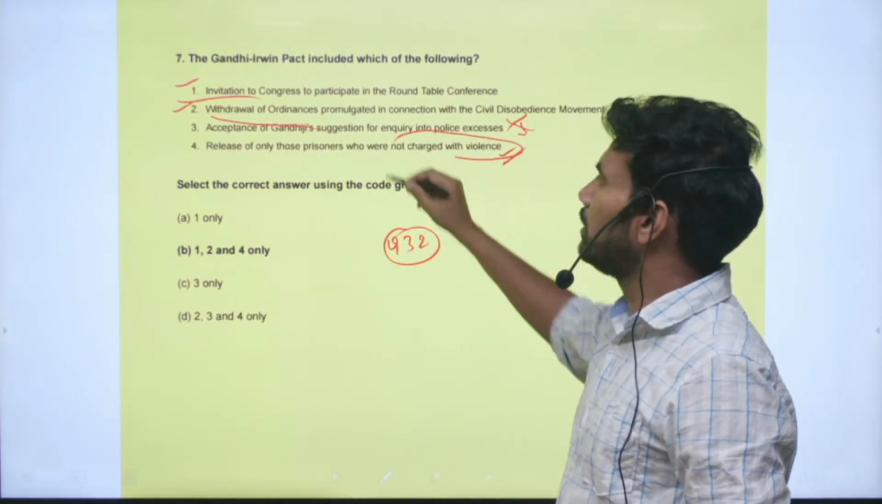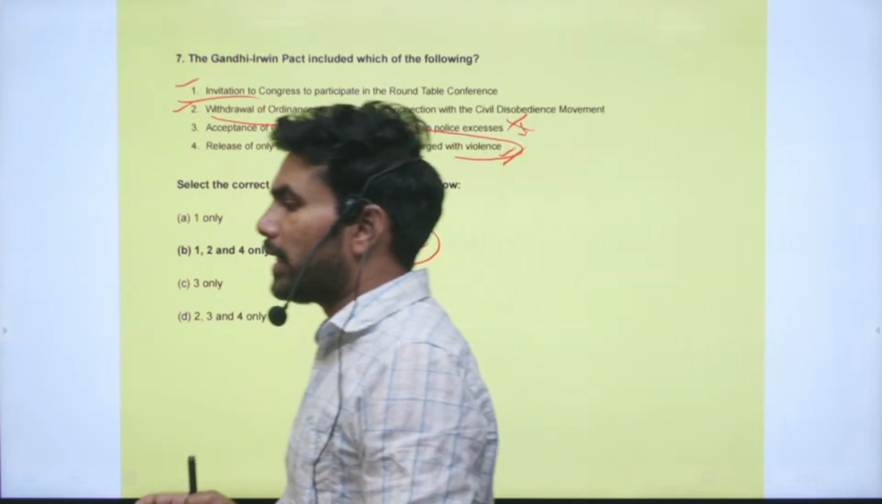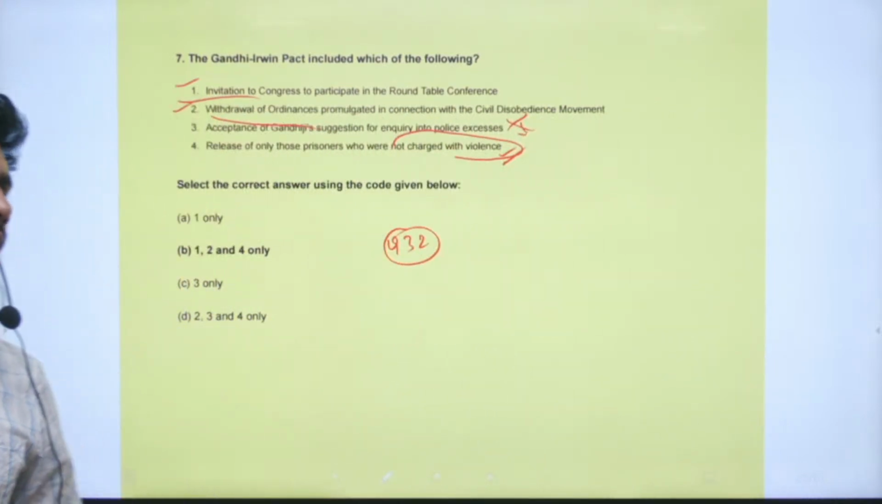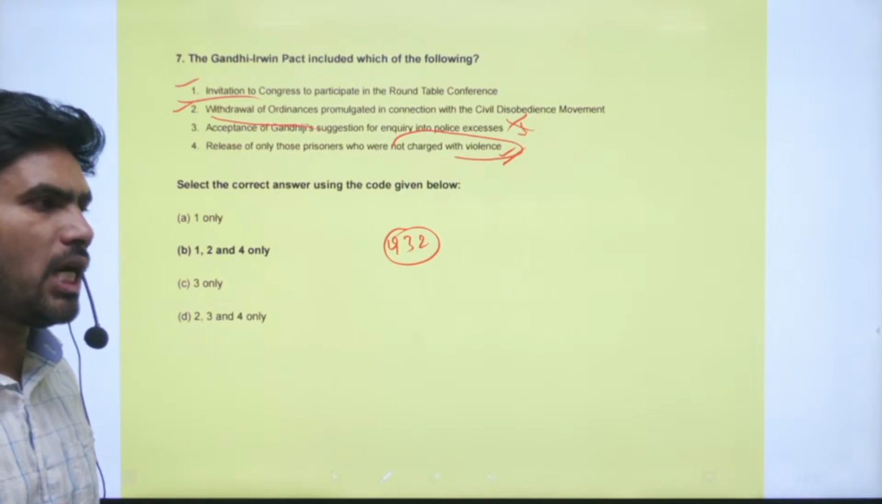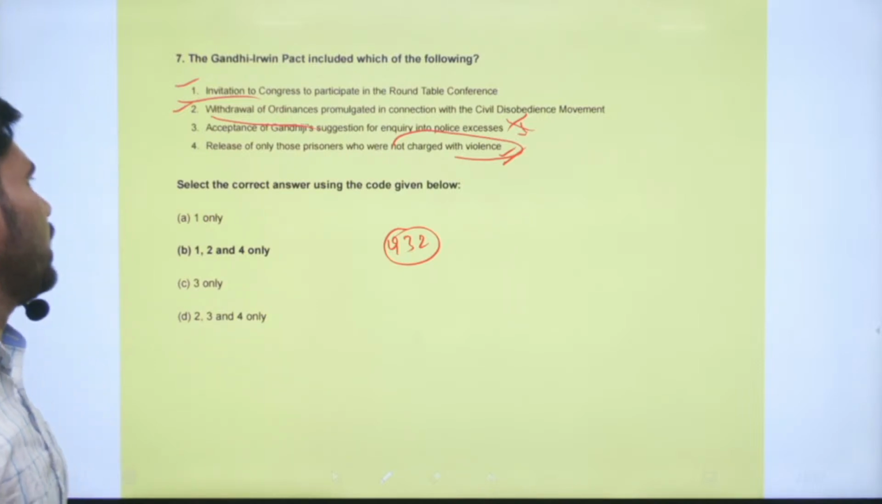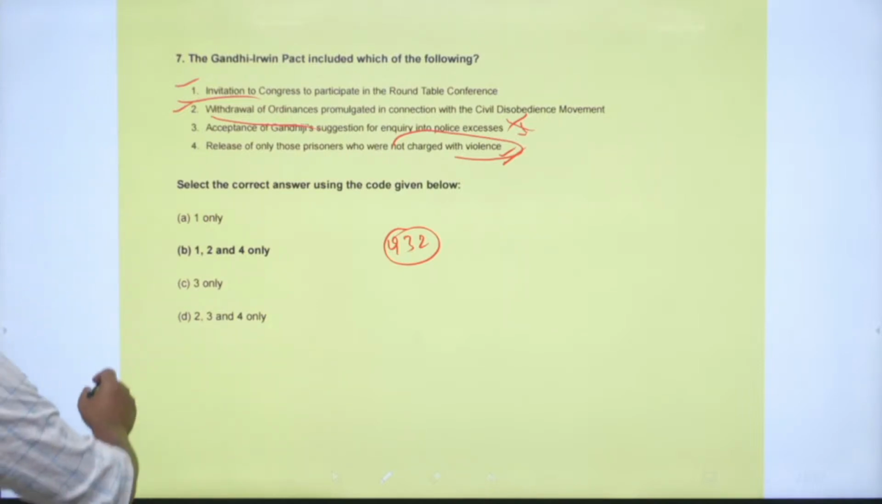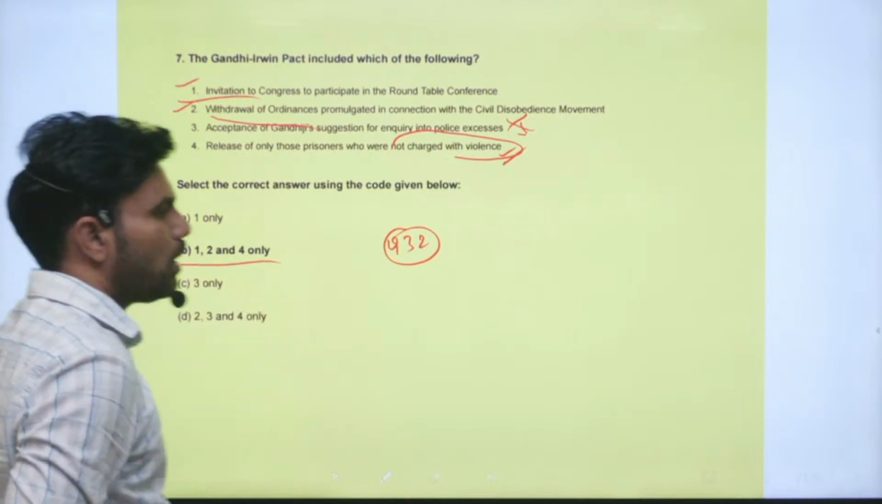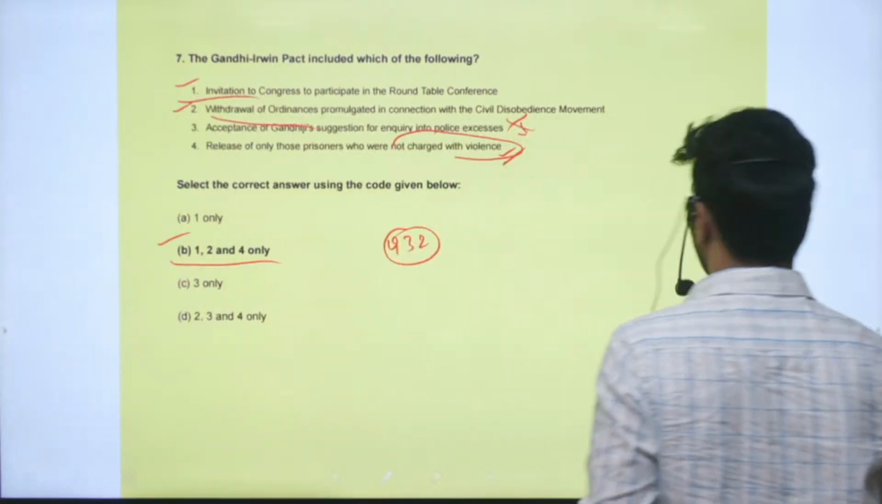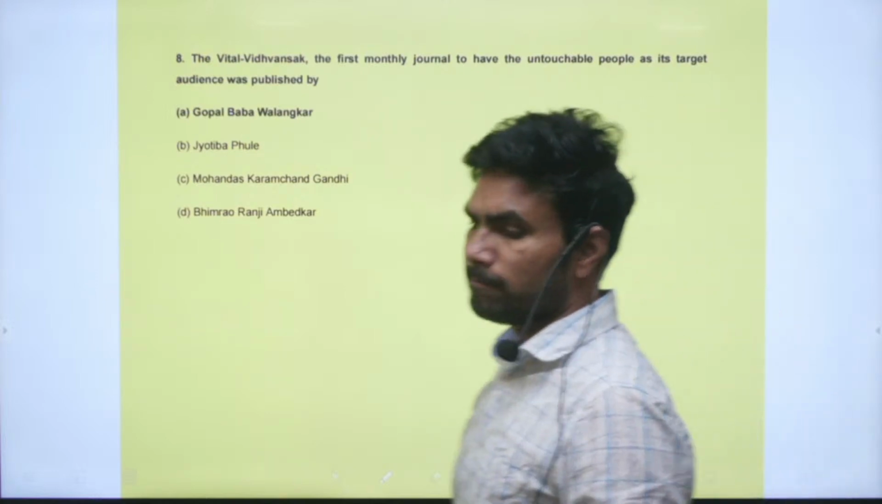But in the actual pact, the provision that is there, only people who are not charged with violence, only they have been released. So the correct option is option B. Statements 1, 2 and 4 are correct. Right. Next question, question number 8.